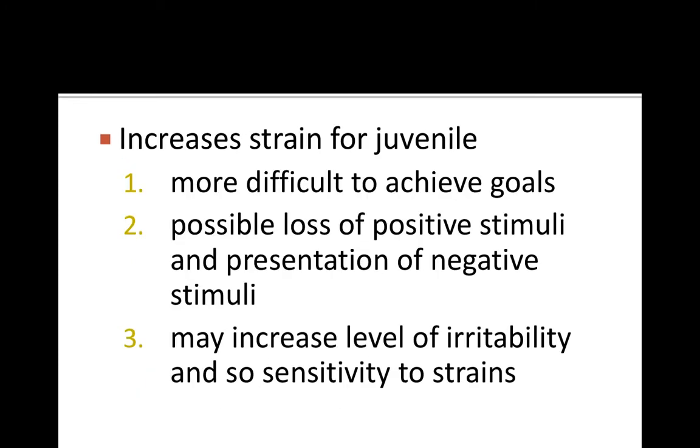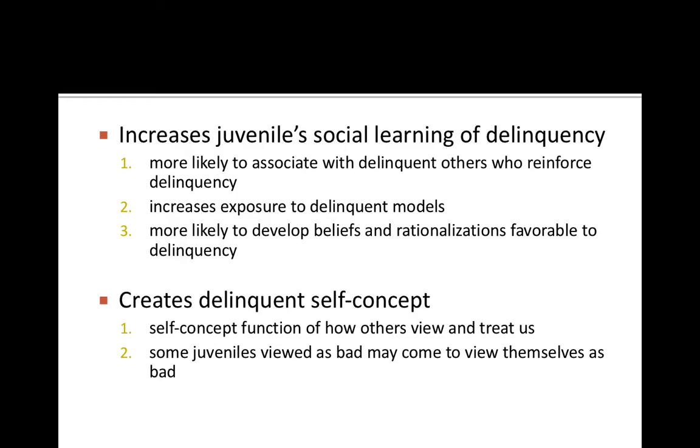It also increases strain for the juvenile, making it more difficult to achieve goals and possibly causing the loss of positive stimuli and presentation of negative stimuli. It can also increase their level of irritability and their sensitivity to strains. It also increases social learning of delinquency. As these juveniles are rejected, they're going to associate with delinquent models who might reinforce that behavior and help them develop beliefs favorable to delinquency, and techniques of rationalizing it.